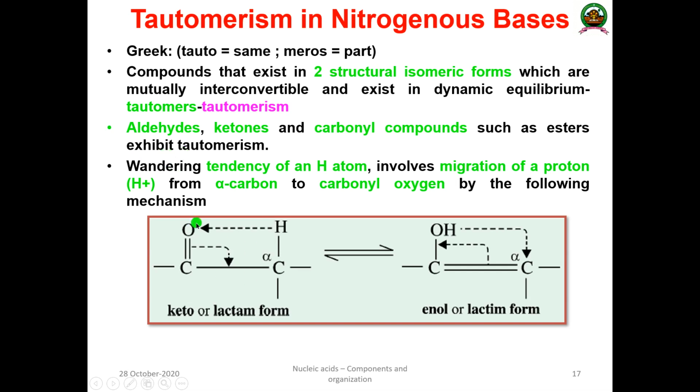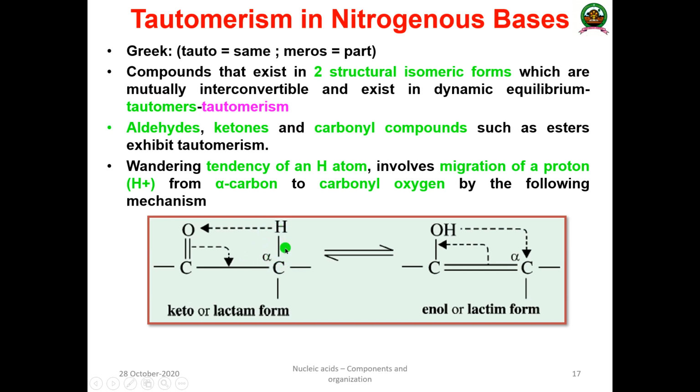And what is this tautomerism? That is the wandering tendency of a hydrogen atom, which involves the migration of a proton from an alpha carbon to the carbonyl oxygen by the following mechanism. This is the alpha carbon atom.